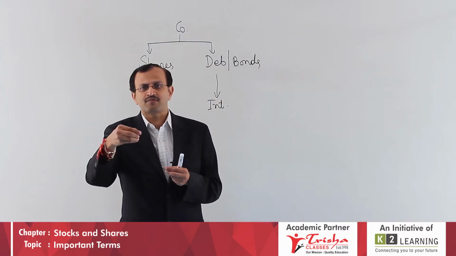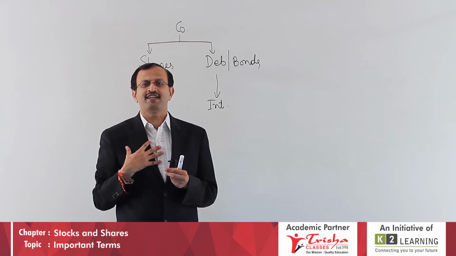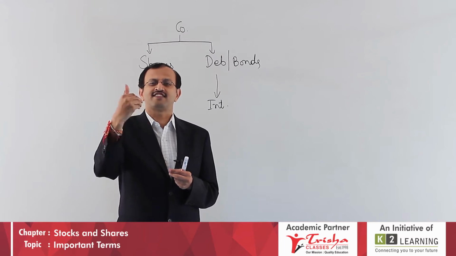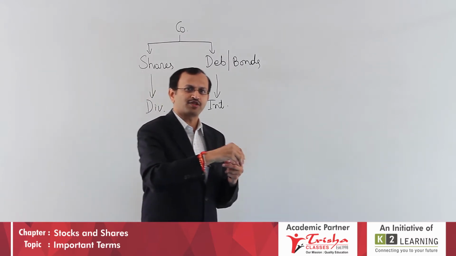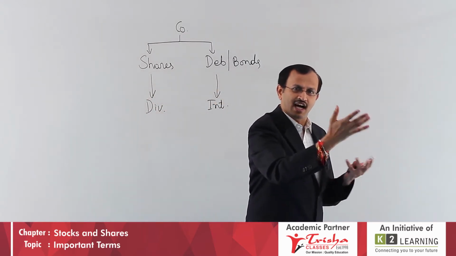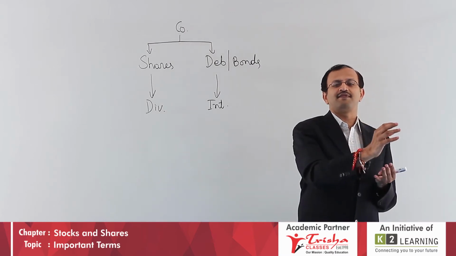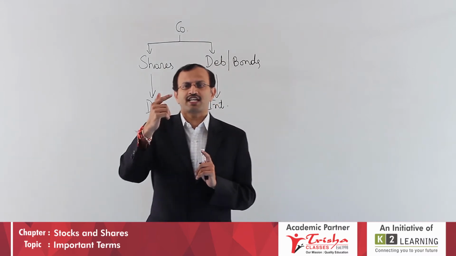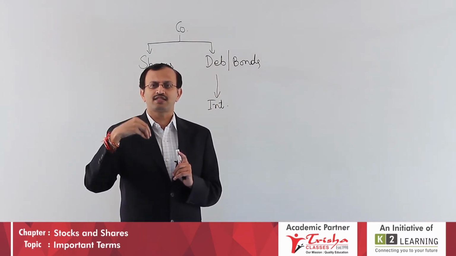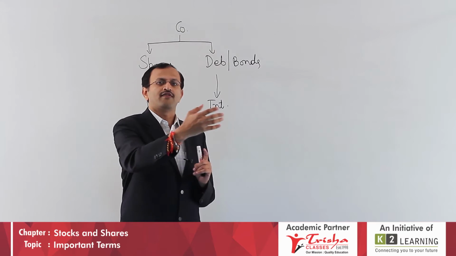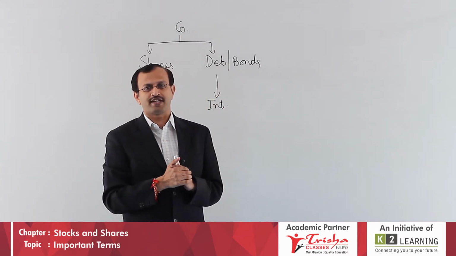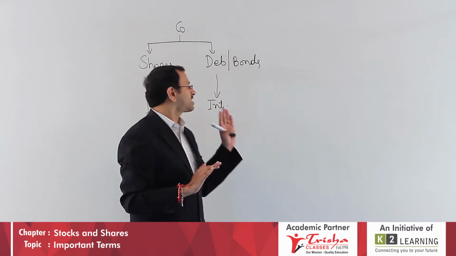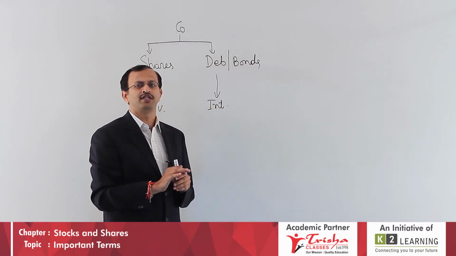Students, finally it is as simple as this. By issuing some chits, I get the money, and I call those small parts tickets, shares. Similarly, I issue other chits and get money, and I call them debentures and bonds. The difference between the two is that in the first category you become the owner, whereas in the other you become the loan provider. More risk is involved in shares, less risk in debentures. I think this is the major difference between the two.